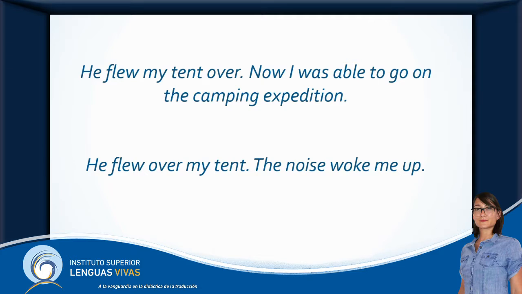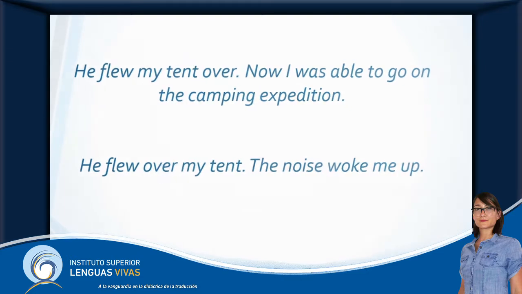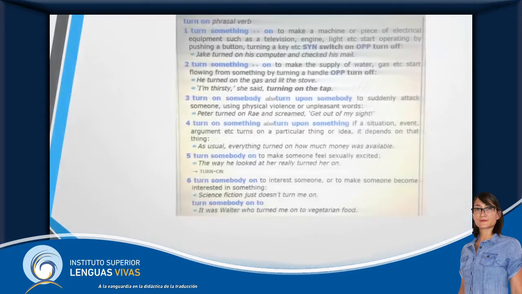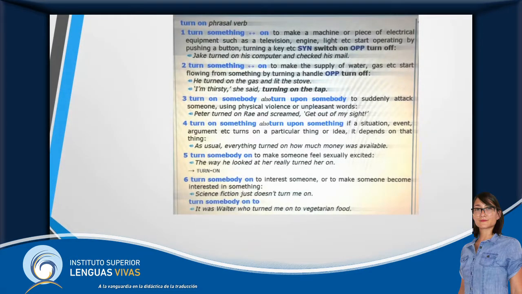How do we know if the meaning changes according to the order of the words? Well, that's simple. Always check with the dictionaries. Let's see how it is illustrated in a dictionary. In this case, the Longman Dictionary of Contemporary English, the 5th edition. You can see there are different definitions. We should always look the meaning up in context. So in this case, we have different definitions depending on the word order.